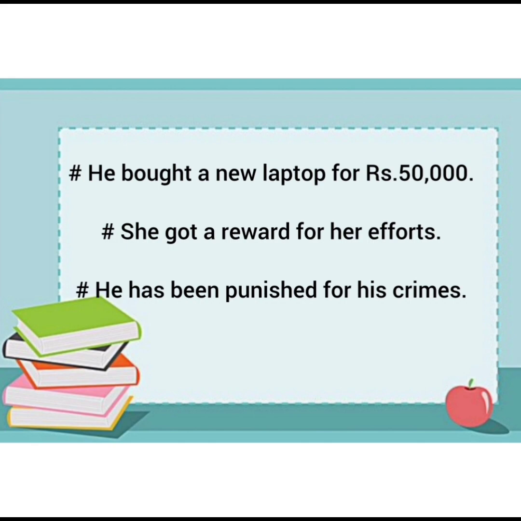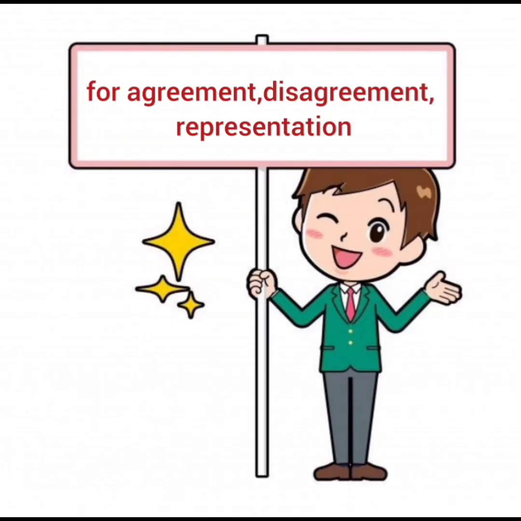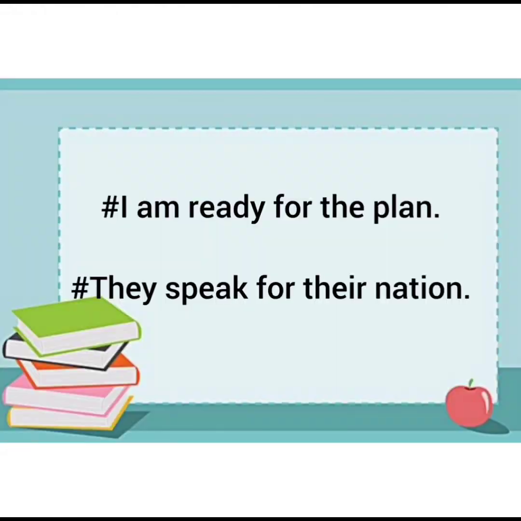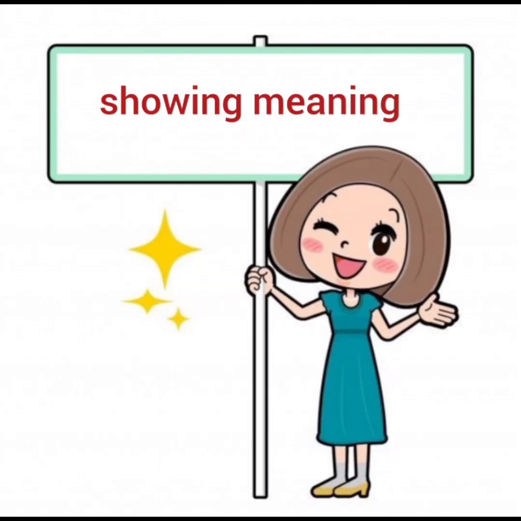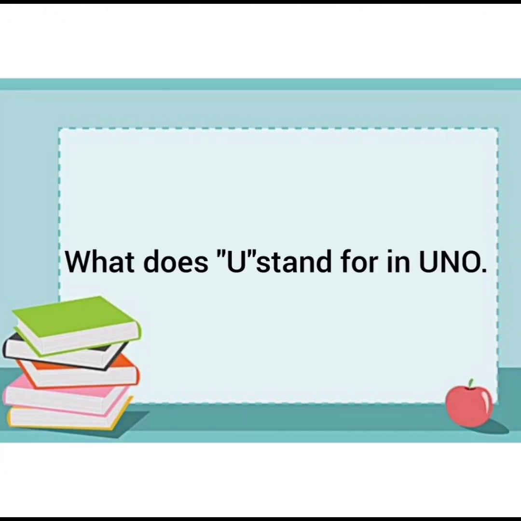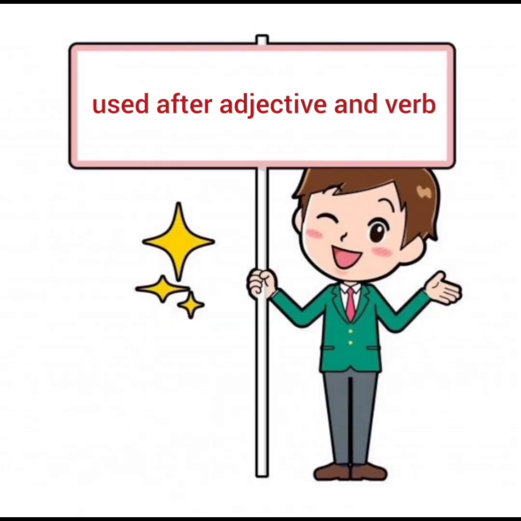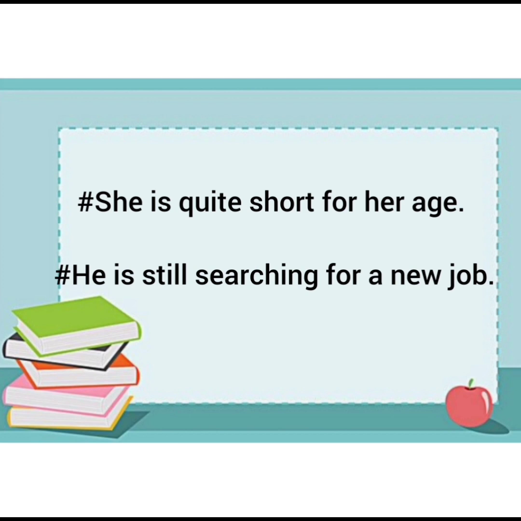Then further, it can be used for agreement, disagreement or representation. For example, I am ready for the plan. They speak for their nation. Then for showing meaning, preposition for is used. For example, what does you stand for in UNO? It is used after adjectives and verb. She is quite short for her age. He is still searching for a new job.